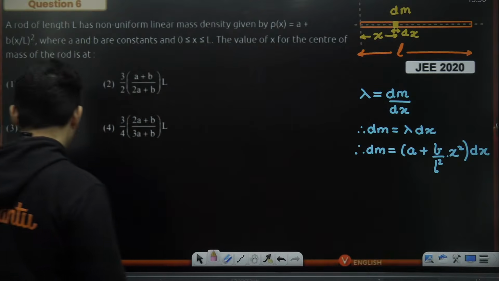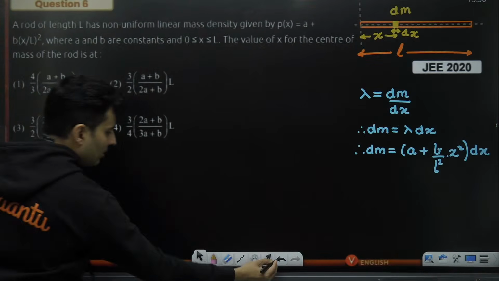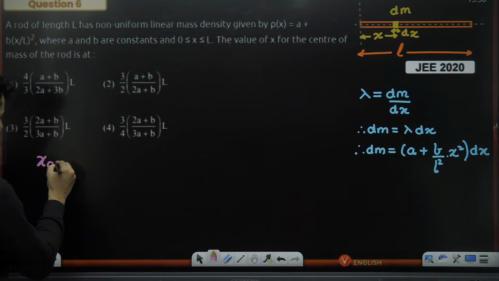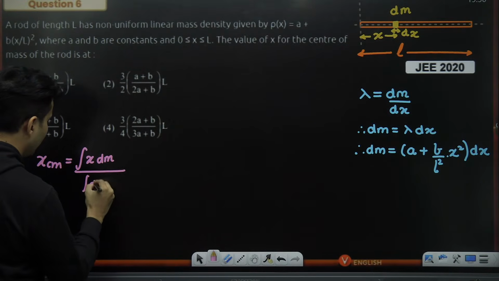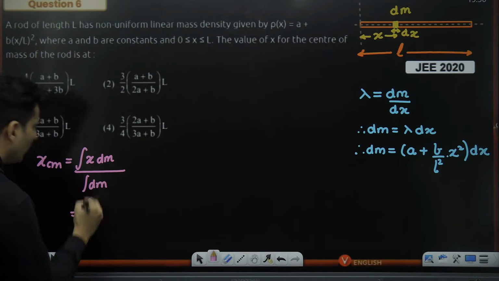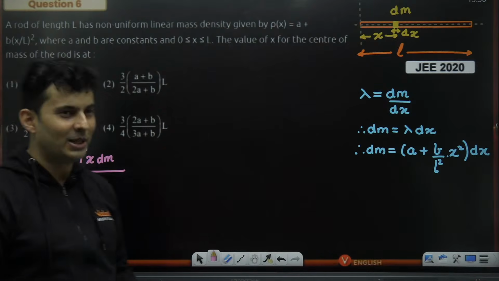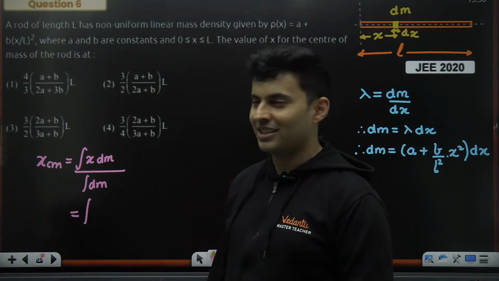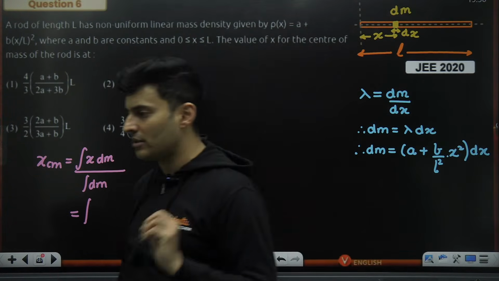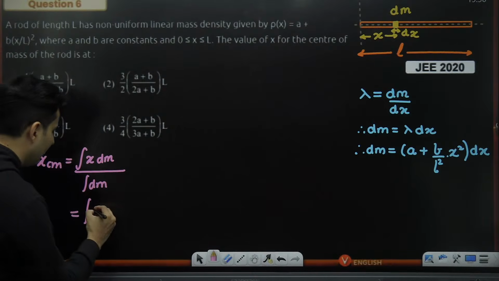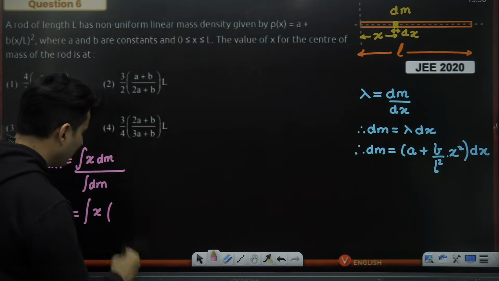Now what do we do, sir? Now is the next step. What is the next step, sir? The next step is using our formula, bro. xcm is integral x dm whole thing divided by integral dm. Oh, perfect. So do I know dm? Yes. Or else I can't integrate. Don't say x dm's integration is x square by 2. I've seen that happen. Silly mistake. You can't integrate x with dm. You have to convert dm into dx. Variable transformation has to be done. Okay, sir. So I'll put x over here. dm, my God, such a big thing. That, I will take it over here.